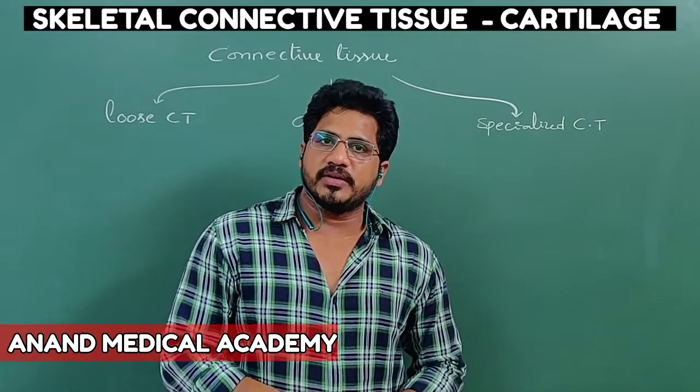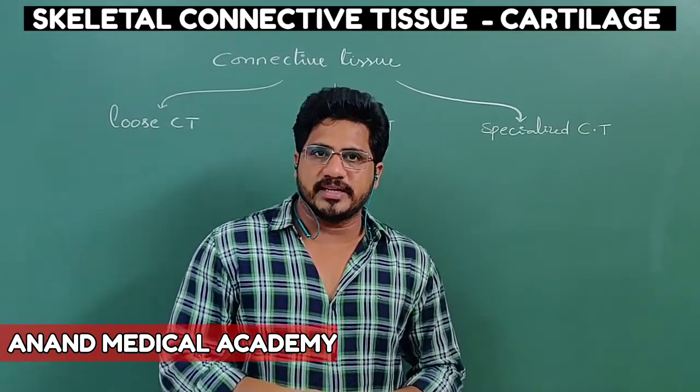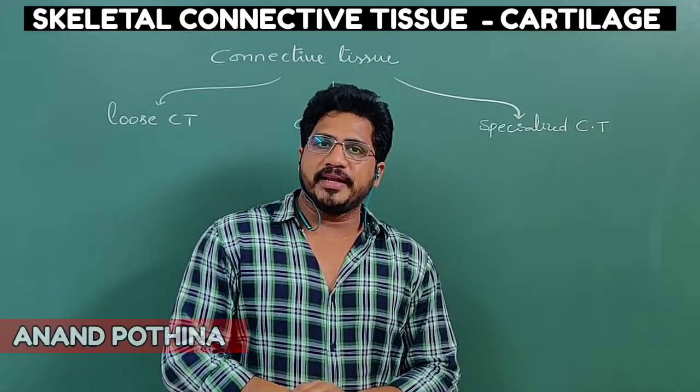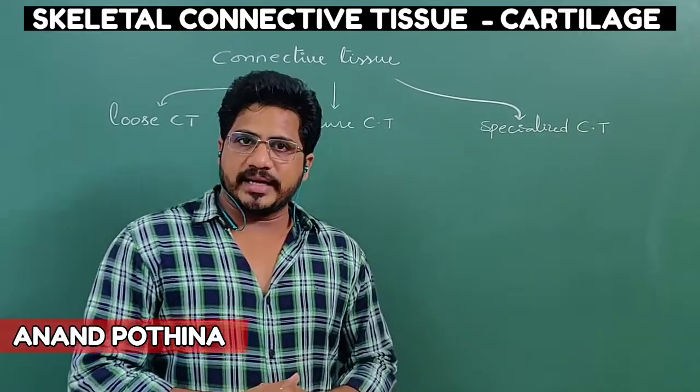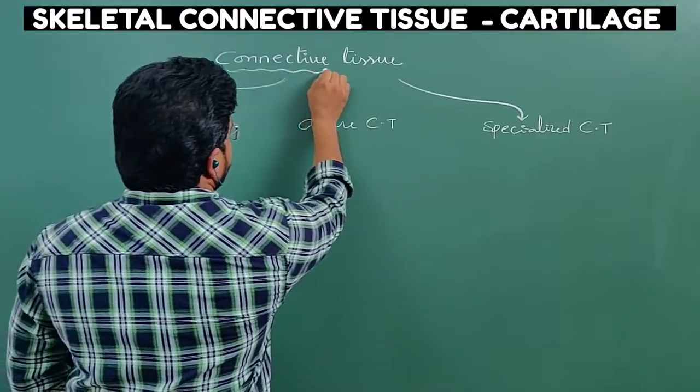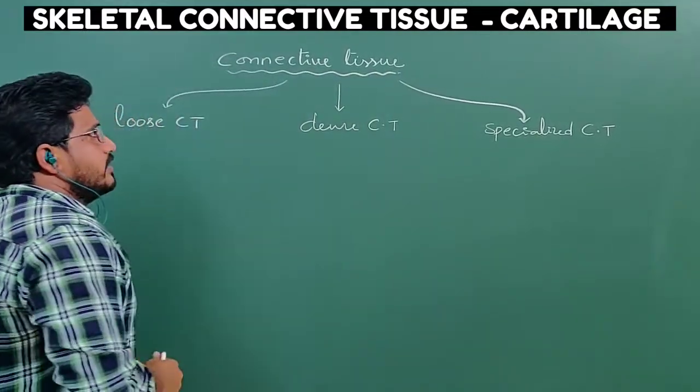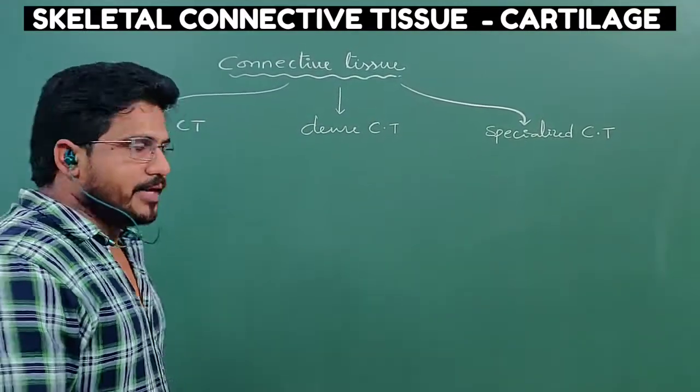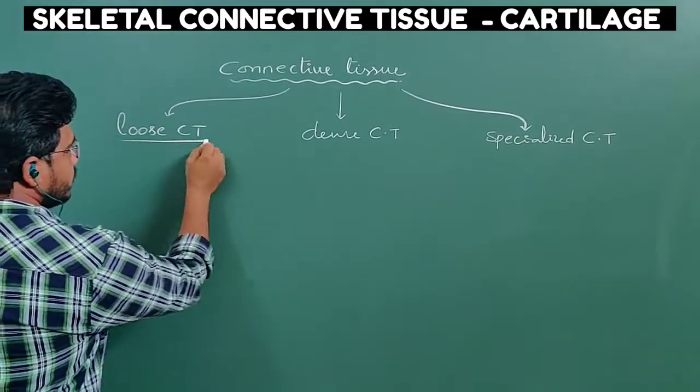In this session, we are going to discuss the specialized connective tissue. Before that, let me recap what we have done in the connective tissue portion. While starting with connective tissue, I said that connective tissue is of three types in animals. One is loose connective tissue.